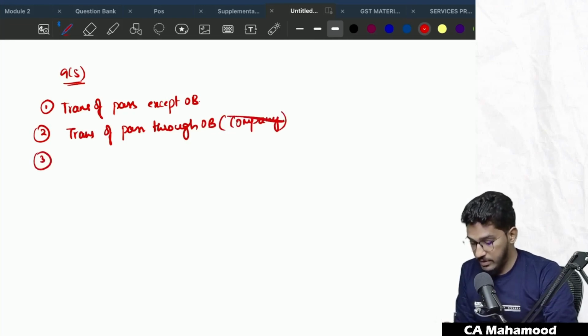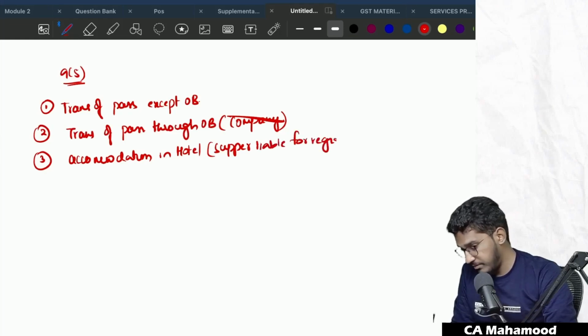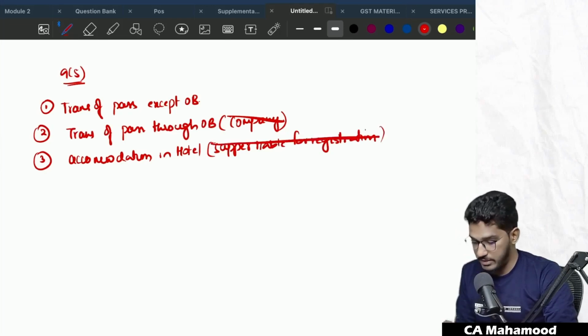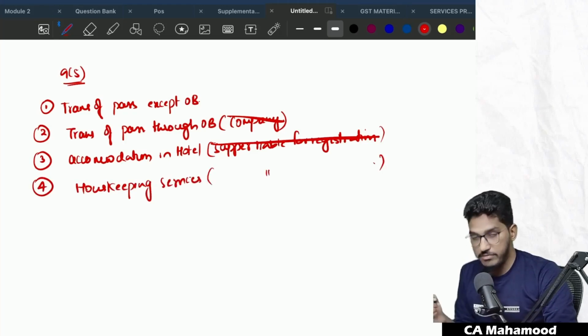Third case, supply of accommodation in hotel. Except one, the supplier should not have been liable for registration. If the supplier is not liable for registration, then the e-commerce operator will pay GST. Fourth one, providing housekeeping services. Same case, the supplier should not be liable for registration.